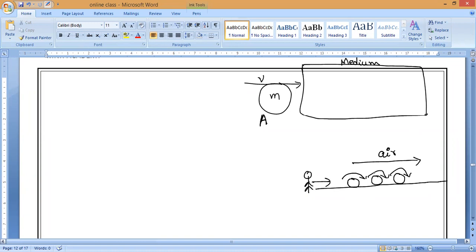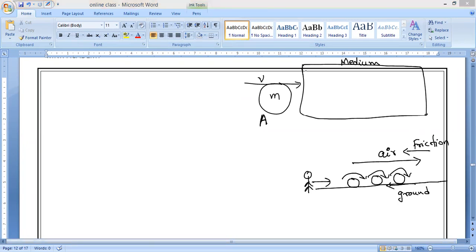Now here two things will happen. One is air friction takes place. Air also causes friction, and the ground also causes friction. So we always know that friction is always acting opposite to the direction of motion. Is it yes or no, guys?